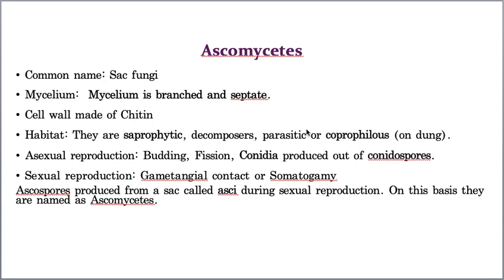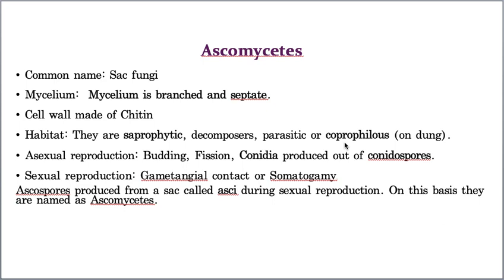What is the meaning of parasitic? They depend upon the host and even cause diseases, then that is called parasitic. And they are coprophilous. What is the meaning of coprophilous? The organisms which depend upon dung are called coprophilous. What is the meaning of dung? The excreta of cattle. For example, let us take buffalo or cow. These cows and buffaloes are called cattle, and this cattle excreta is called dung. Now the organisms which grow on this dung are called coprophilous organisms. Hope you understood, students.